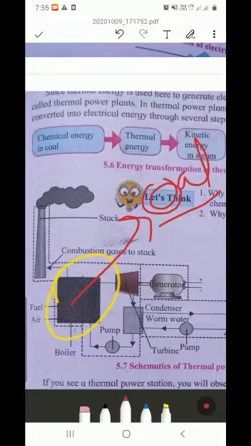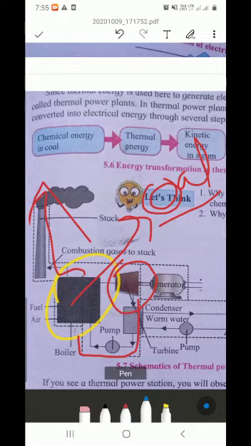Now the excess gas which is formed during boiling of water is released by this stack, isn't it? Okay, this water goes this way, a pump is there, and then it moves in such a way. Here is the turbine. The created steam goes to this turbine, and the turbine starts to rotate in this direction.